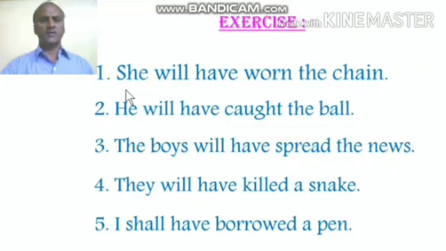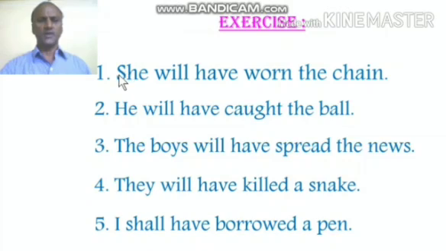Okay, that's all for today. You have learned the method to change from active into passive. So if you can follow this method, you can surely be able to answer not only in the exam alone, even for your life. You can follow the same method to write sentences, paragraphs, or even essays.